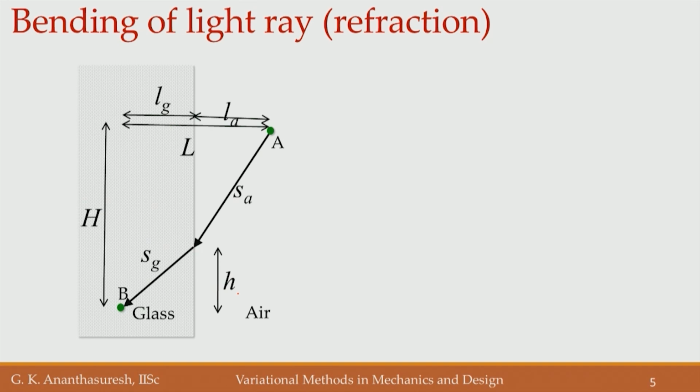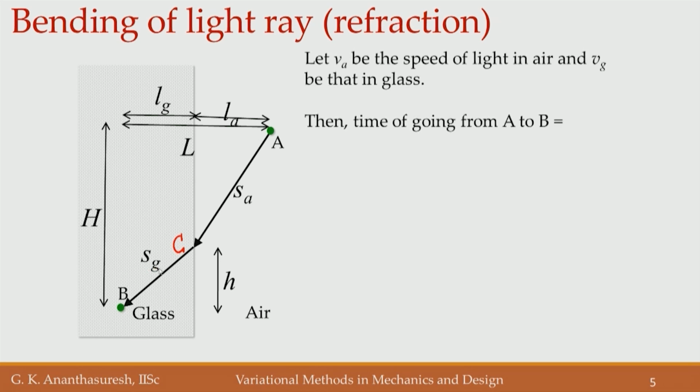So, let us pose it as a finite variable optimization problem. There is a distance S A that the light ray would travel from A to this point which we called C, and then C to B the distance is S G. First, let us assume that in air it has a speed of V A and in glass it has a speed of V G. Then the time of going from A to B will be the time to go from A to C, which is that S A distance divided by the speed V A, and then from C to B is this term S G divided by V G.